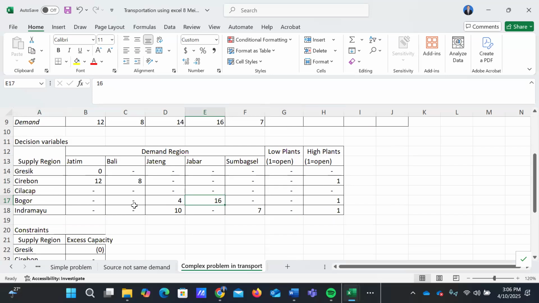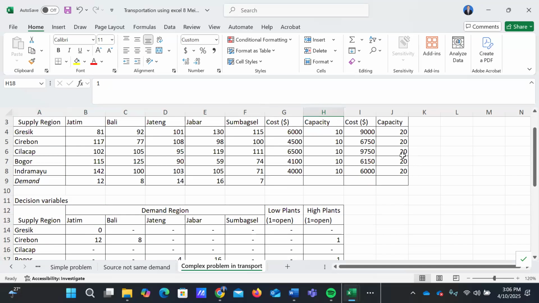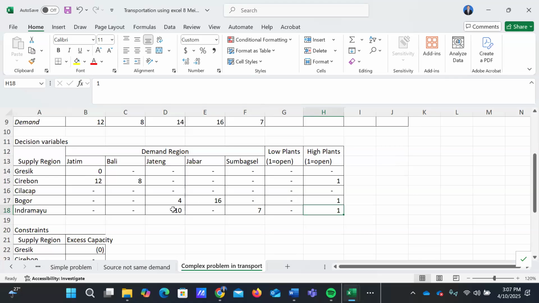And the last, we will open Indramayu with high capacity, 20 million units, and it will be allocated to Central Java 10 million units and to South Sumatra 7 million units. So the total allocated from Cirebon will be 20 million units, from Bogor 20 million units, and from Indramayu 17 million units. So what about the demand?